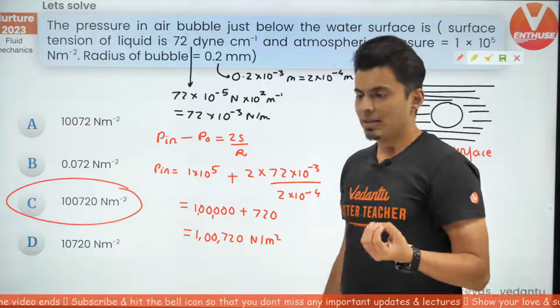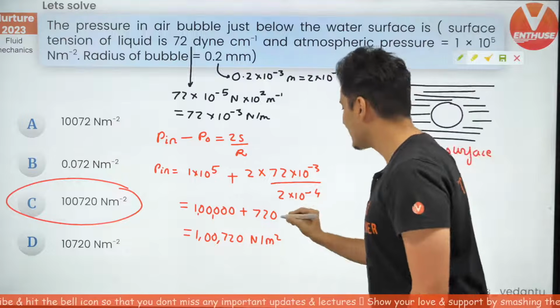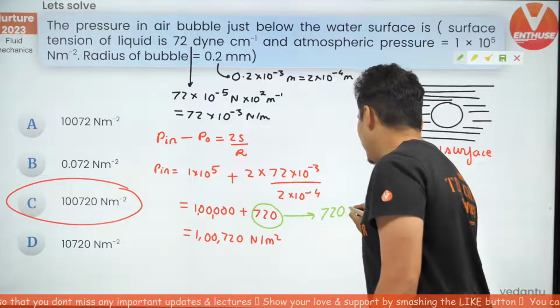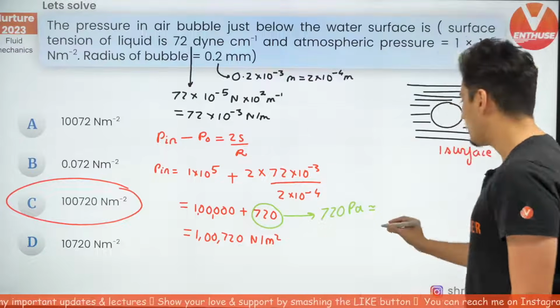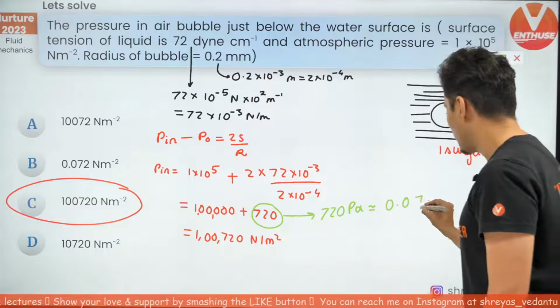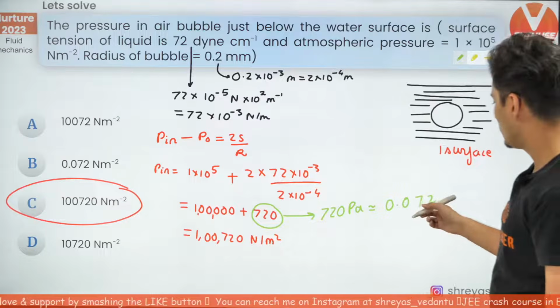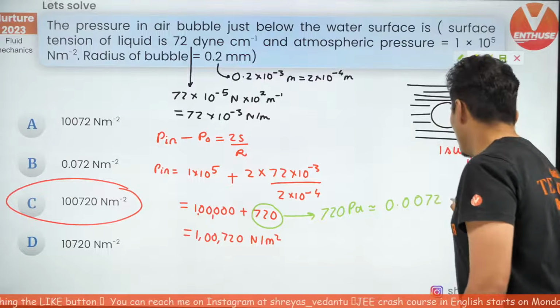Now my point over here is that this excess pressure is just 720 Pascal, which is approximately 0.0072 atm.